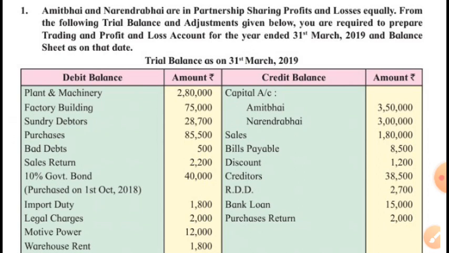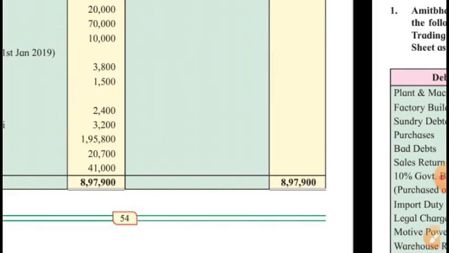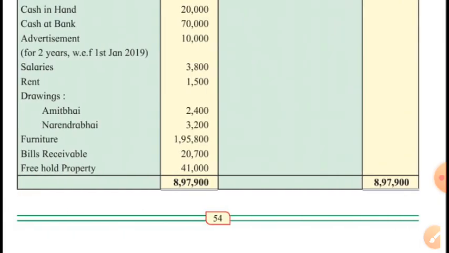So warehouse is not manufacturing or acquisition of goods expenditure, but it is selling and distribution expenditure. So it is indirect expenditure, will be debited to profit and loss account. Then cash in hand, cash at bank, assets, advertisement, and it is for 2 years. Means we have spent 10,000 on advertisement, but for 2 years. This year we have paid 10,000, but not for this year only, but for 2 years.